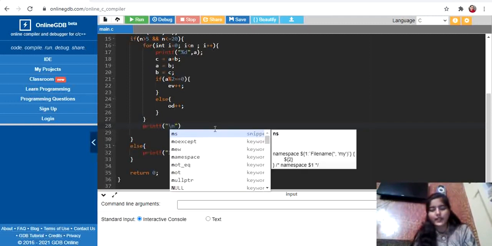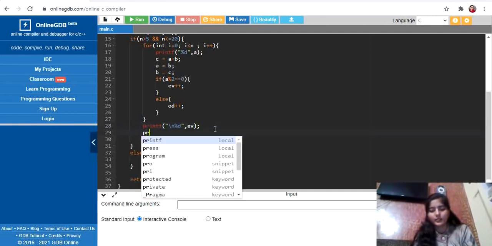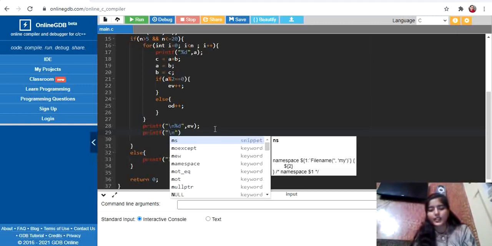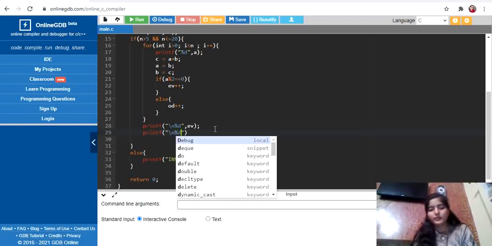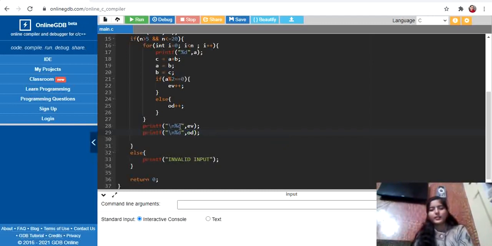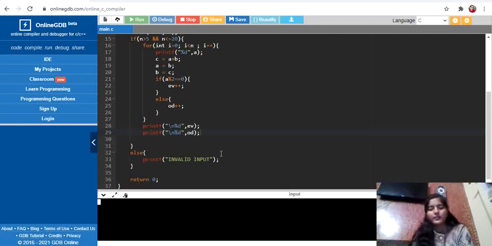We have to print it on the next line, so I'm using a newline character, and then we will print the odd count as well, so od, right?